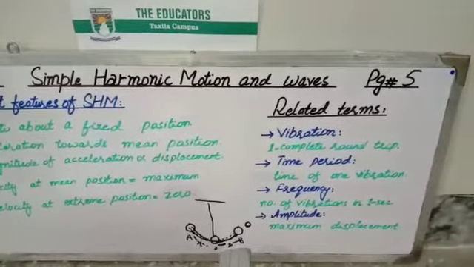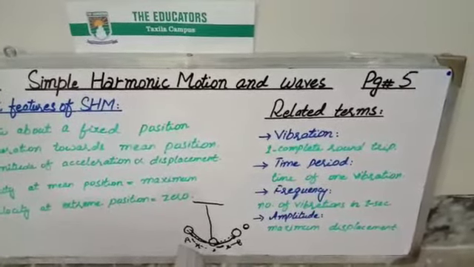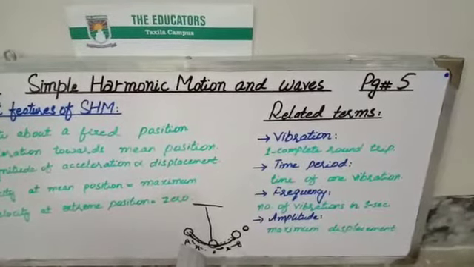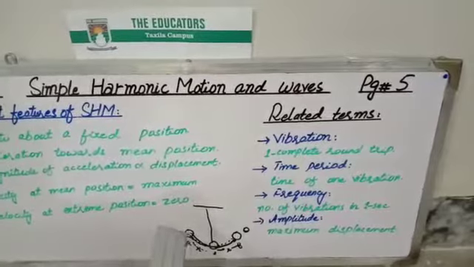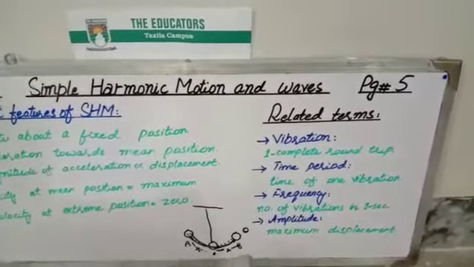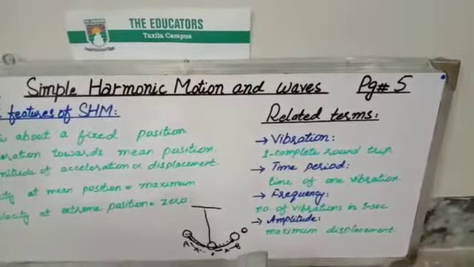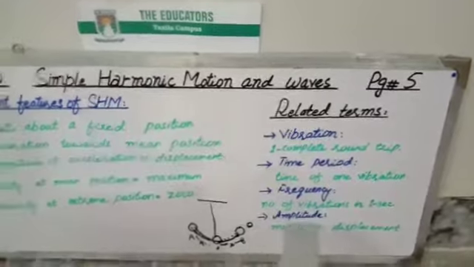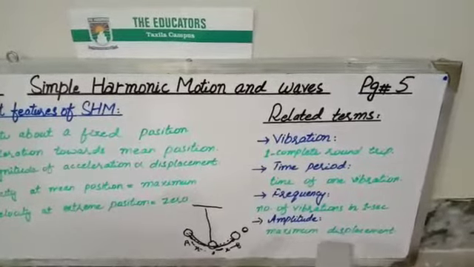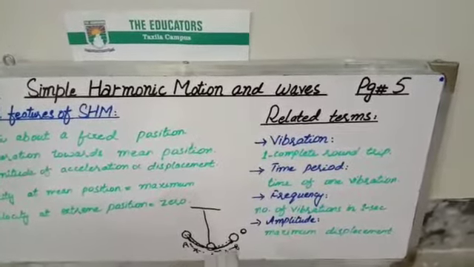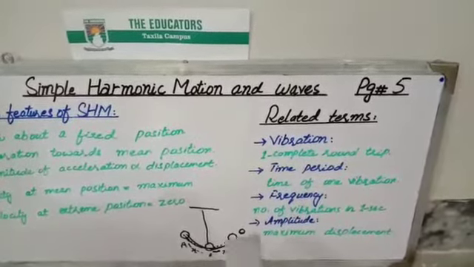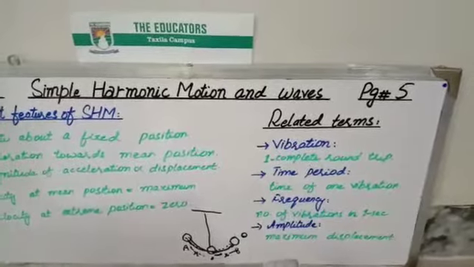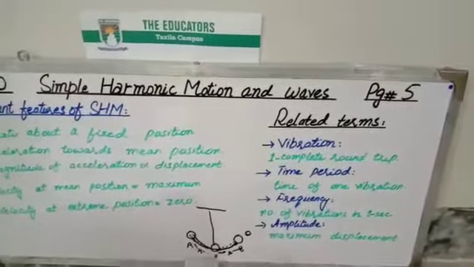ये भी आपके पास displacement है. When you see on the left hand side of the mean position, this is also a displacement from point O to a point A, and also a displacement here from a point O to a point B. So if a body covers a maximum displacement, we call it its amplitude. This is the amplitude from point O to a point B or a point O to a point A.